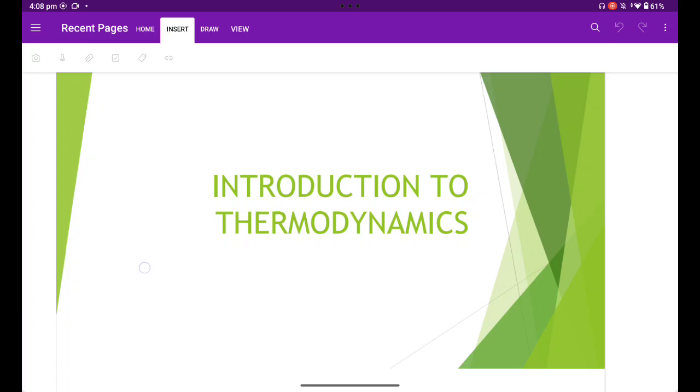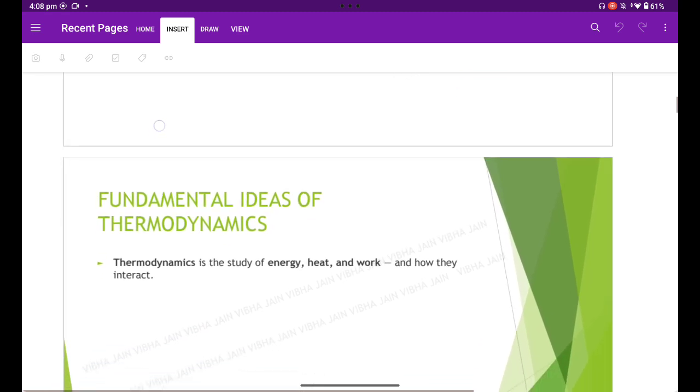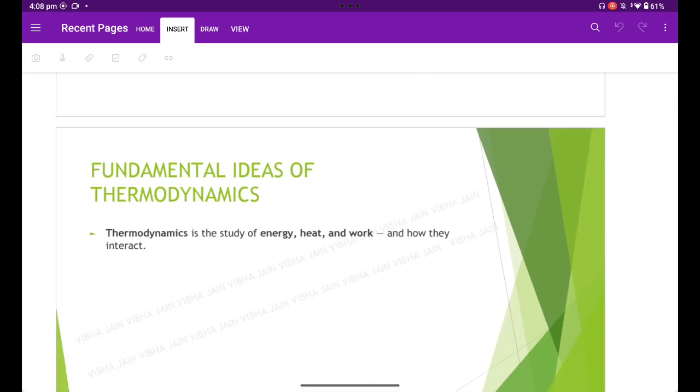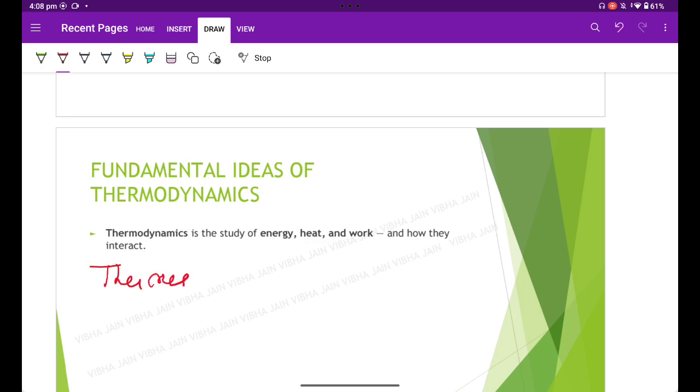Today we are going to discuss the introduction to thermodynamics. Thermodynamics is derived from two Greek words, thermes meaning heat, and dynamikos meaning powerful. Thermodynamics is the science of the relationship between heat and temperature and their relation to work and energy.